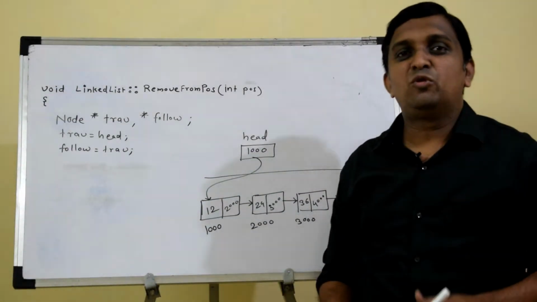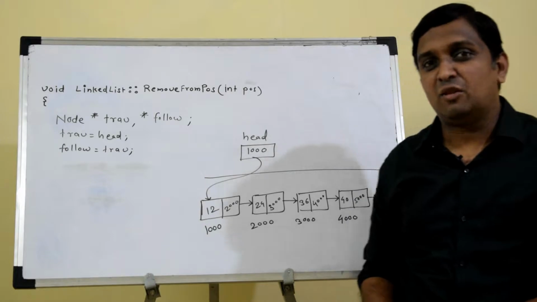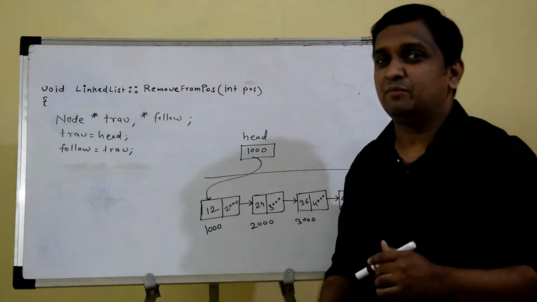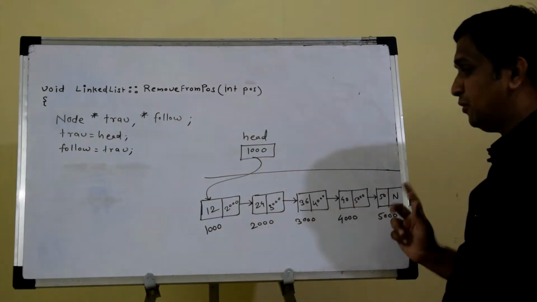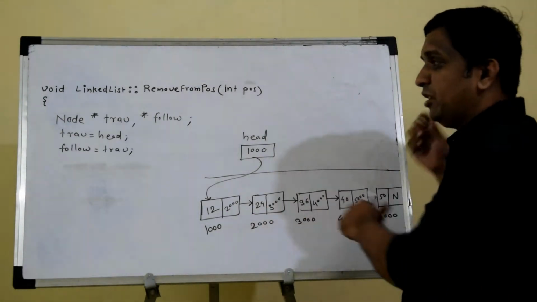Next one is removing node from the given position in the linked list. Now in this function you have to apply some logic. So suppose this is the linked list with nodes 1 2 3 4 5. 5 nodes are there and head is pointing to the first node.